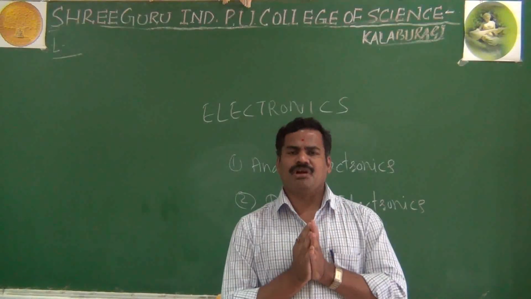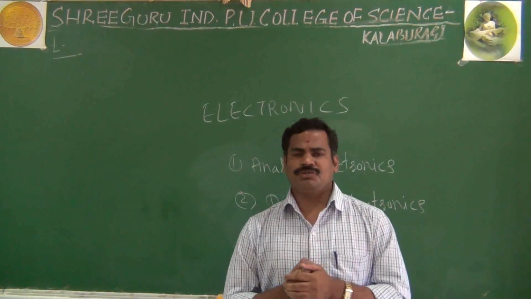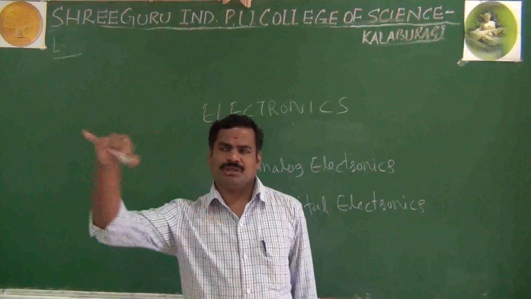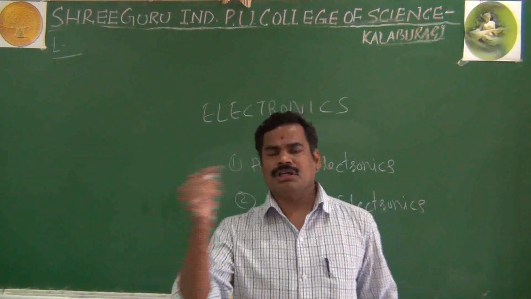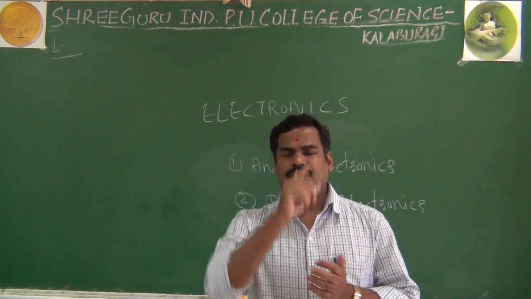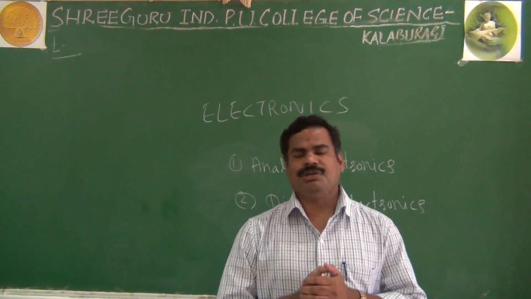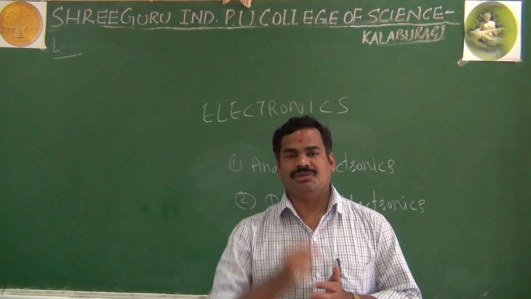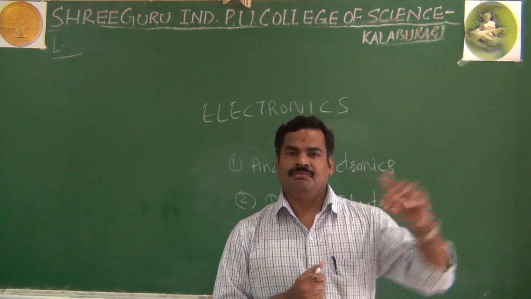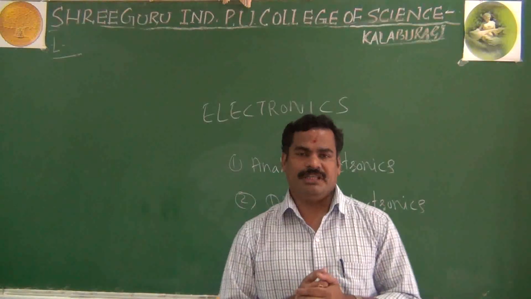In broad terms you can classify two types of watches: one is the analog watch, another is the digital watch. In an analog watch we have needles, and by moving the needle we see the time. In a digital watch you get numbers, and by those numbers you can see the time.